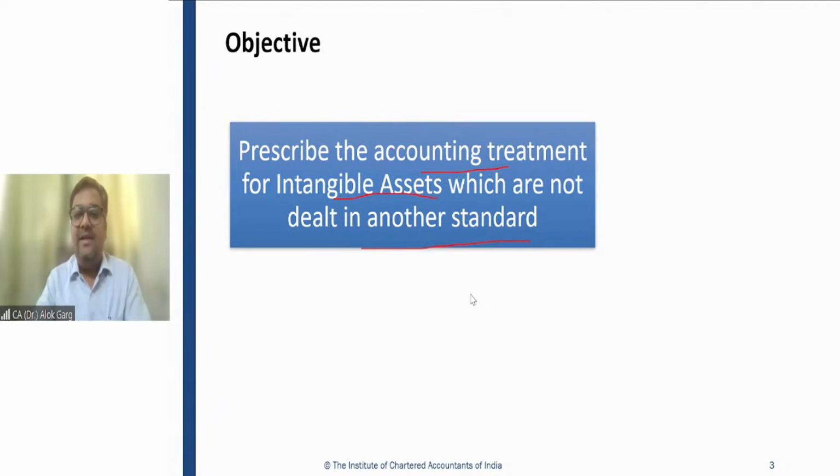Sonia is saying, sir, it's an intangible thing. Right, Sonia? So deferred tax asset is an intangible thing. Intangible, but it is an asset. So whether deferred tax asset will be covered by this standard? Please tell me.